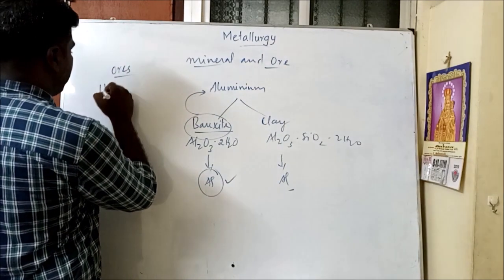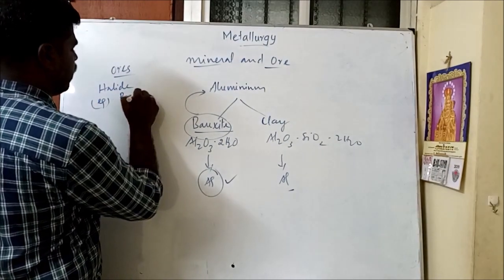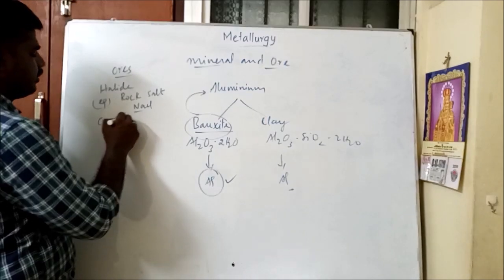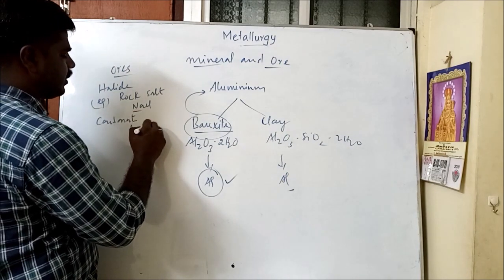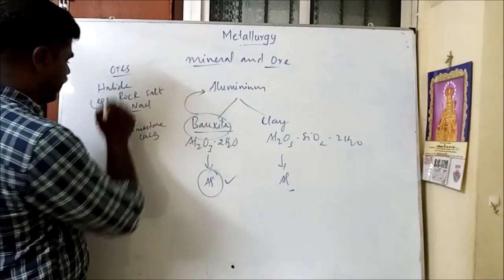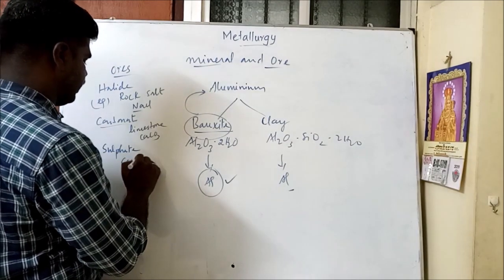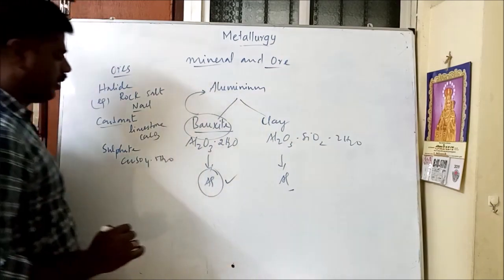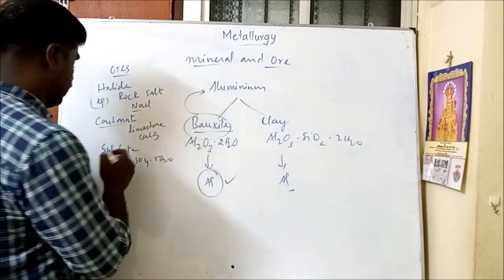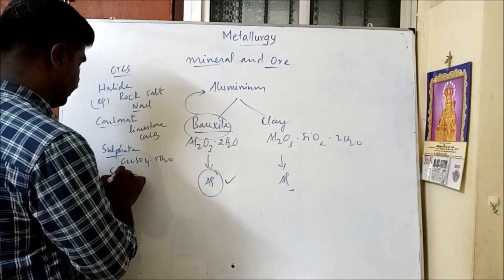For example, halide ore. An example of halide ore is rock salt, NaCl. Next, carbonate ore: limestone, CaCO3, dolomite, something like that. Next, sulfate ore: copper sulfate, blue vitriol, and green vitriol. Next, sulfide.